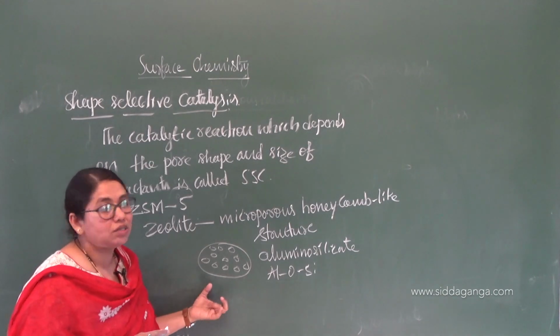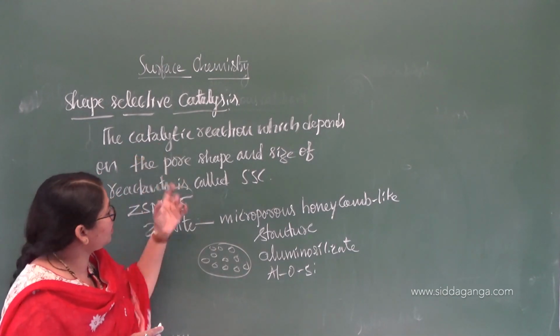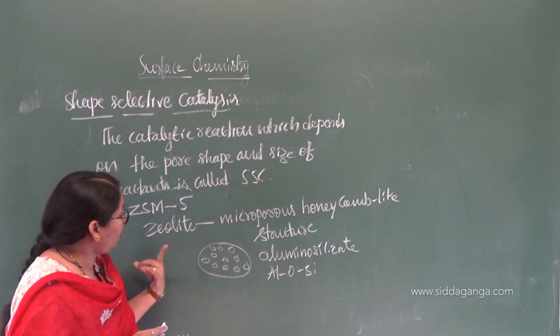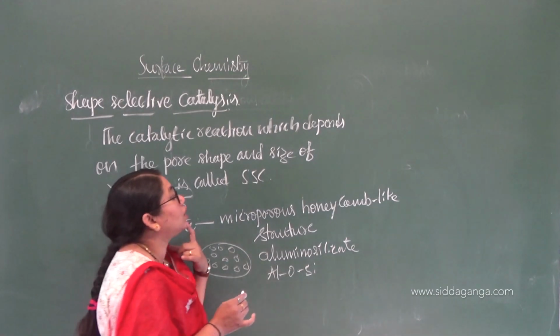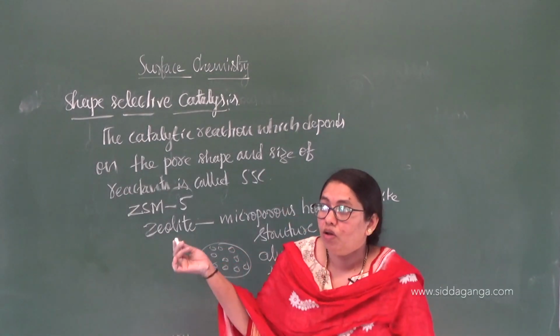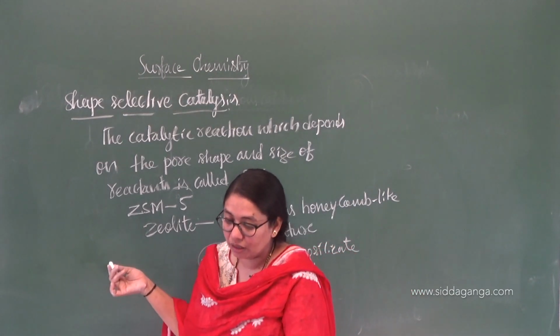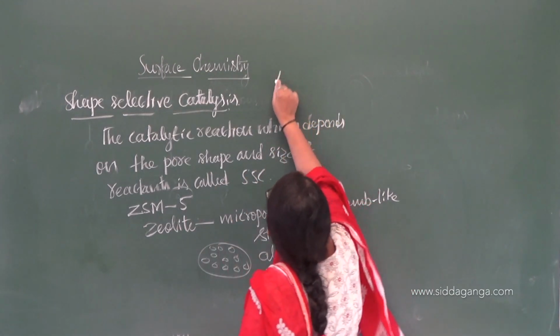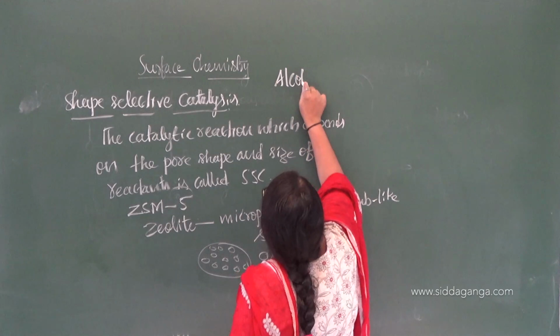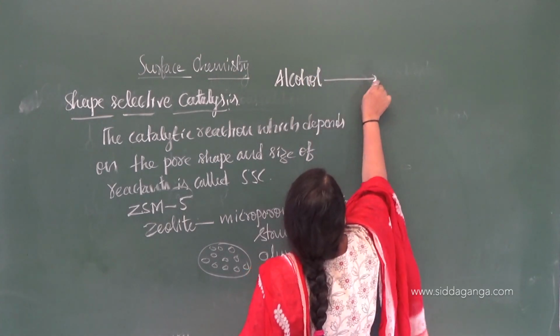Very important this is. So what is shape selective catalysis? Give an example. Where can we use this zeolite? There is one reaction where we can convert alcohol directly to petrol, or gasoline.